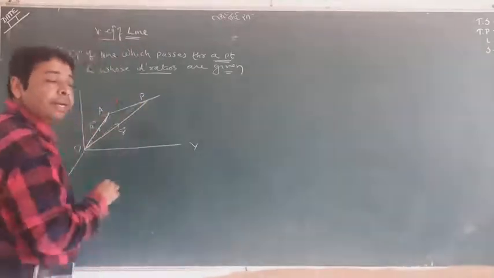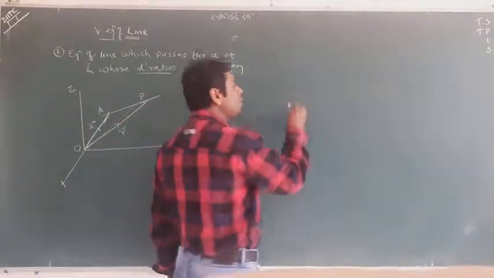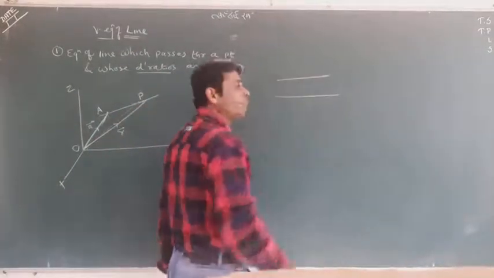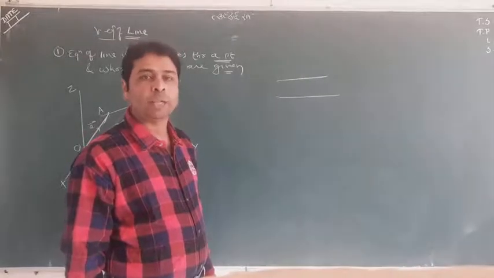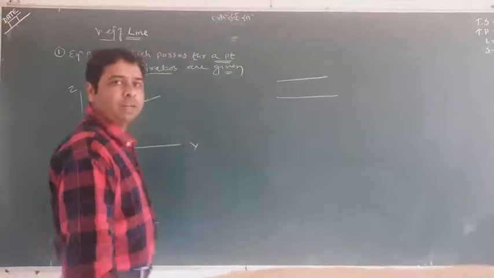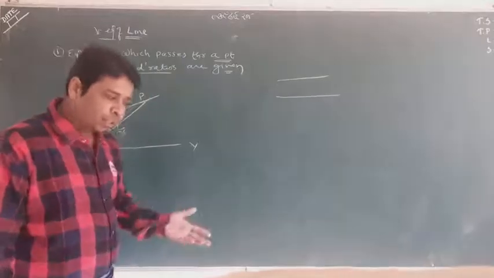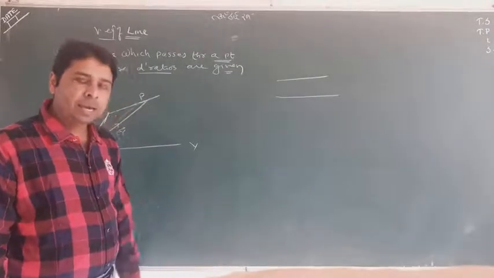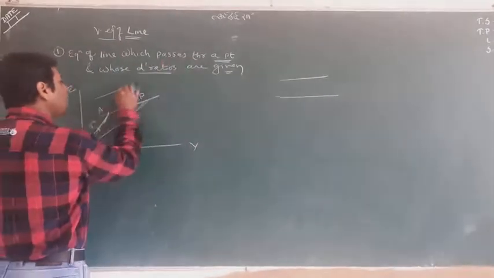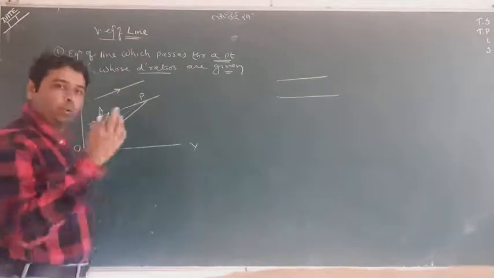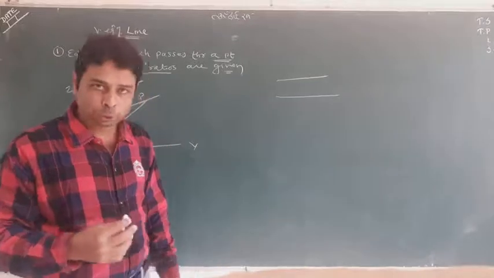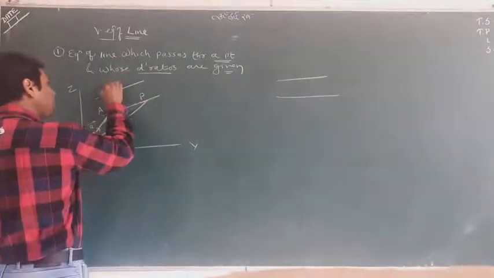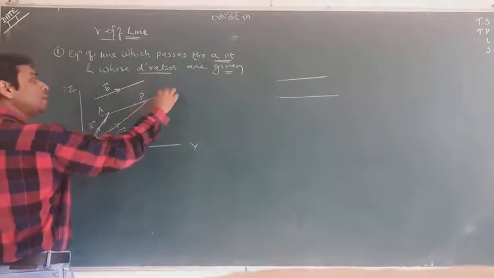I taught you yesterday, you remember, that if two lines are parallel, their ratios are the same or proportional. So here, to get the formula, I take another vector which shows the ratio, and I call it b, which is parallel to this line.